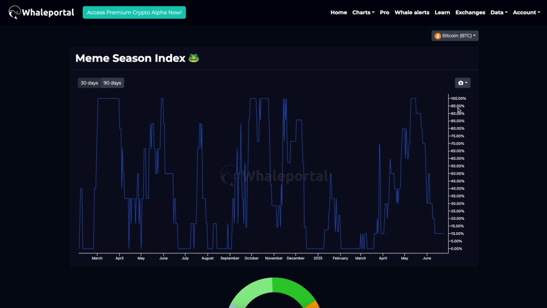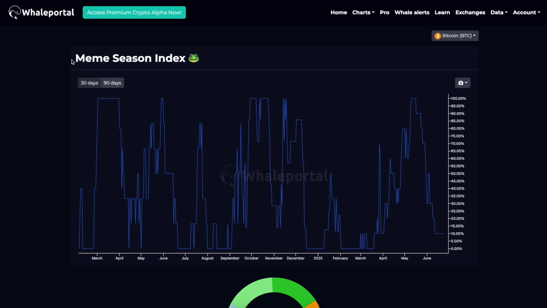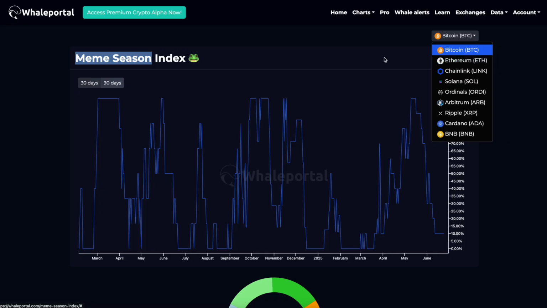And a very interesting thing, guys, is that normally you want to check the token's valuation against Bitcoin, right? But sometimes in the bull market, we also have an Ethereum season. So Ethereum could outperform Bitcoin, for example. So you want to know whether your meme token will outperform Ethereum, not Bitcoin, because maybe Bitcoin is just moving sideways.